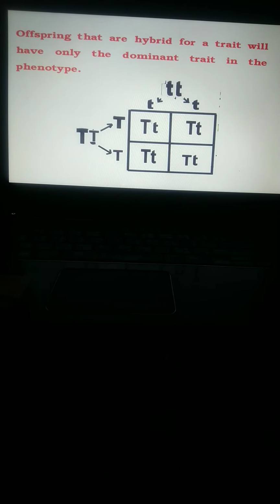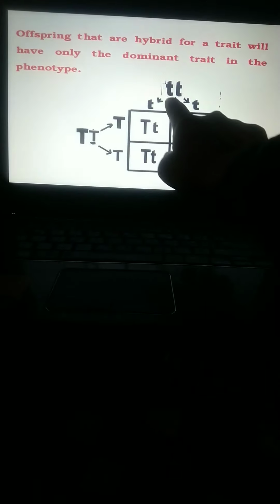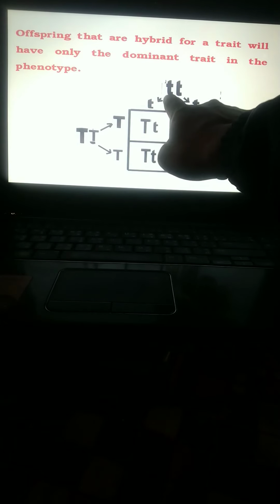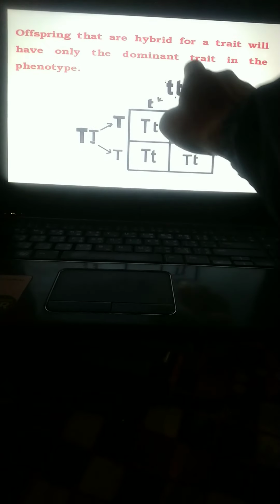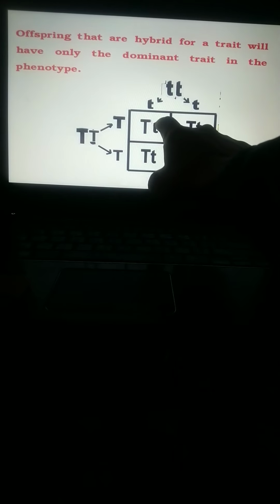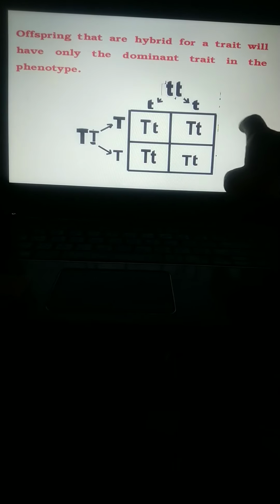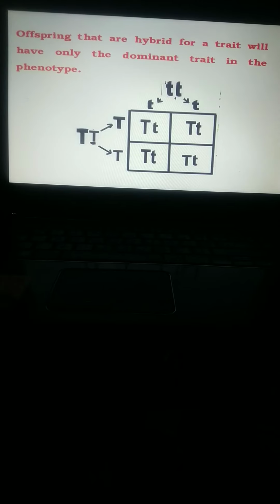This is the experiment. TT is the gamete of the tall plant and small t is the gamete of the short plant. Tall plant gametes are capital T and capital T, and short plant gametes are small t and small t. If the short plant and tall plant are crossed, in the F1 generation 100% result is tall plants.